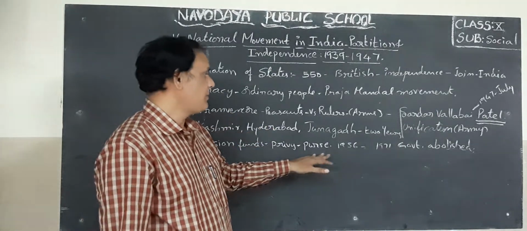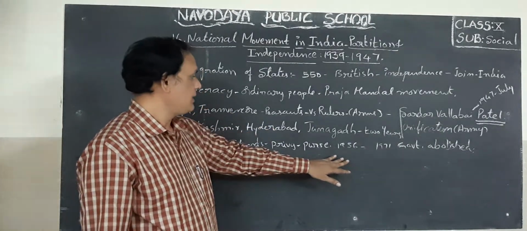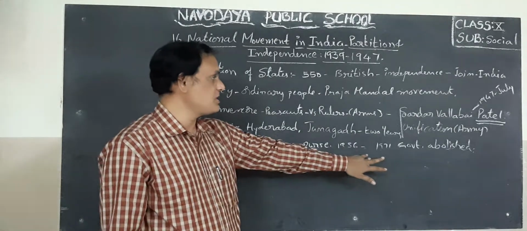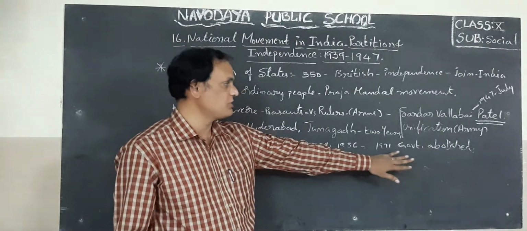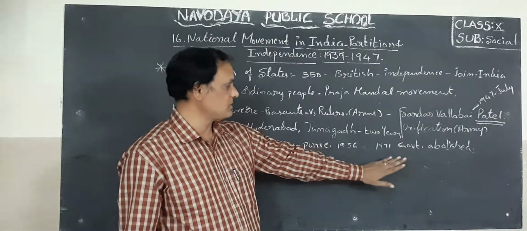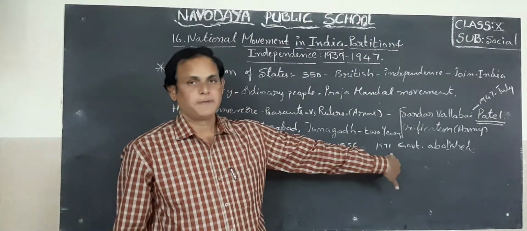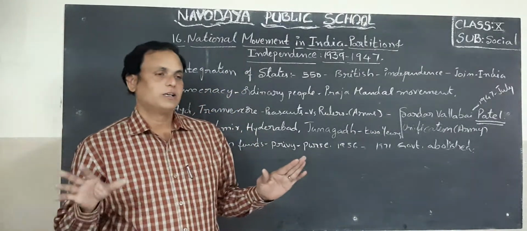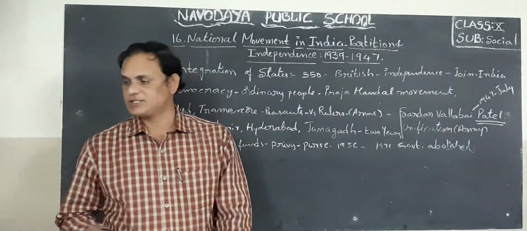Okay, children. But afterwards what happened? It started in 1956, I think. Next one, it stopped. That means the Indian government abolished these princely privy purses in 1971. Why? Because we are all equal. So that is your lesson, children.